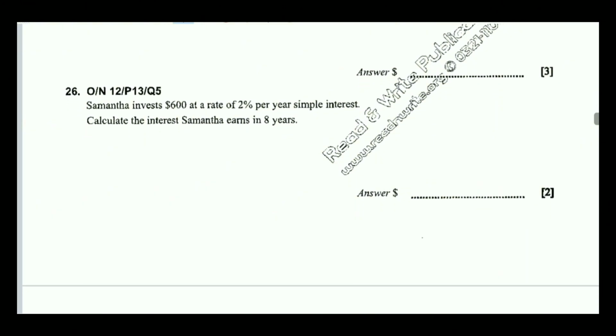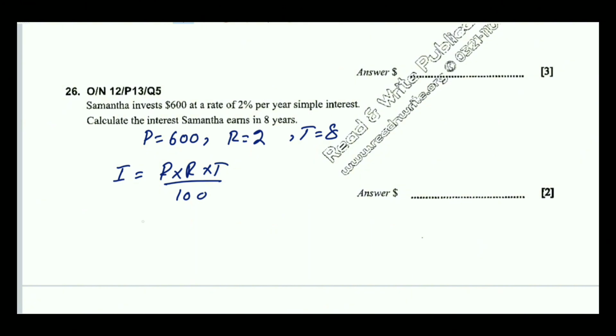$26. Okay, here principal amount is 600 at the rate of 2%, means rate is 2, and 8 years means time is equal to 8. Calculate the interest earned in 8 years. It means we just have to find the interest. Interest is equal to P into R into T over 100.